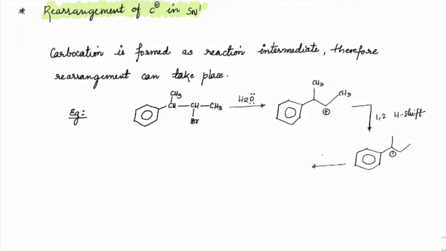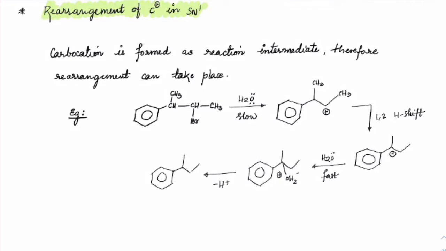Now H2O will attack rapidly. This is the fast step, and this is the slow step, which is the RDS. As it attacks, we would have OH2 plus formation, and a proton is removed to make the alcohol.